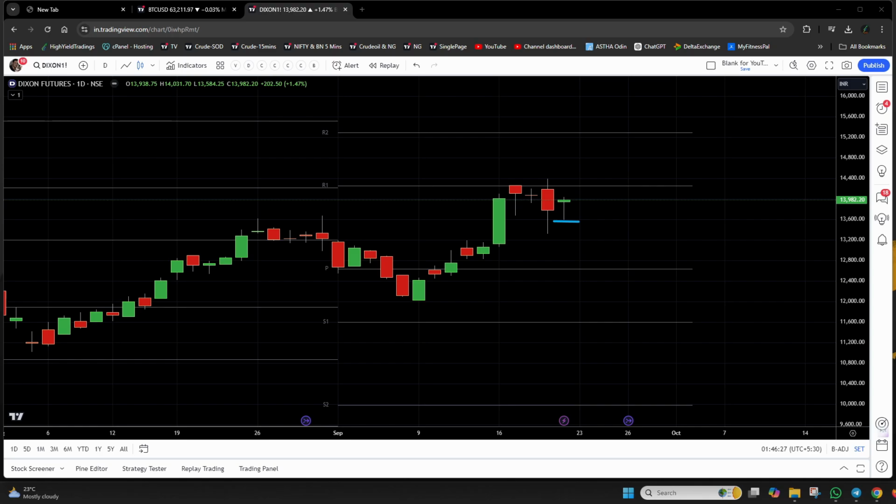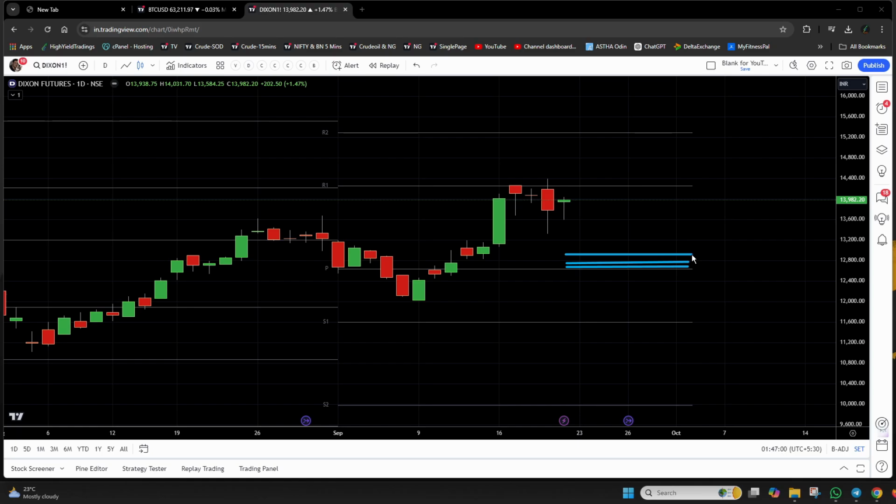Well, I'll leave it to you, because the target depends from time frame to time frame. Now in this example, if you see, it's a 1 day time frame. So in this case, I would expect the stock prices to be falling at least till the next pivot, that is somewhere here. Not exactly here, but somewhere here, or even here, or even here. I'll book out my profits. This would hold good if you are into swing trading or into positional trading.